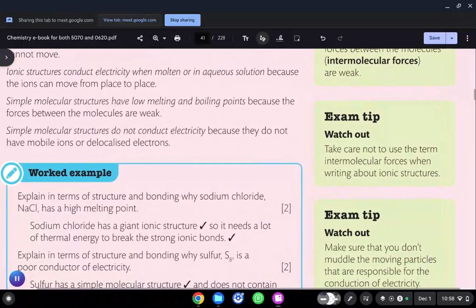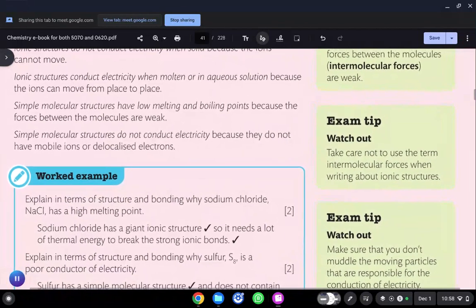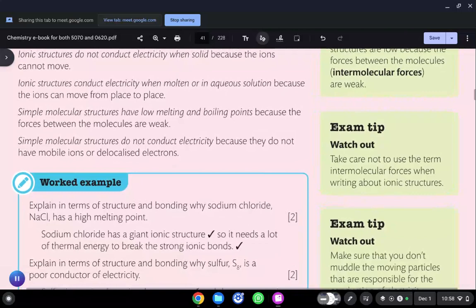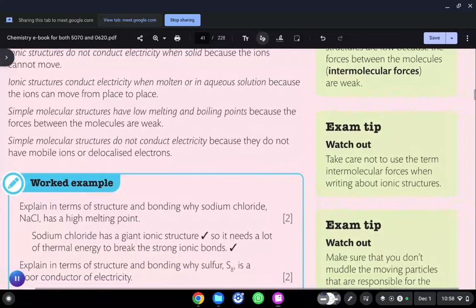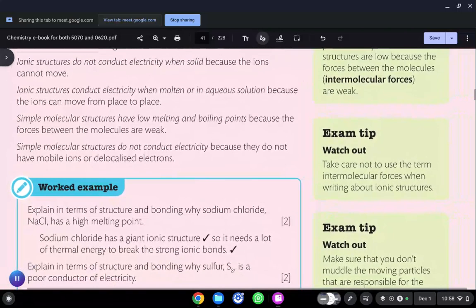Take care not to use the term intermolecular forces when writing about ionic structures. Yes, because there are no intermolecular forces of attraction. There is an electrostatic force of attraction between the oppositely charged ions. So we will not use the word intermolecular forces for ionic structures.